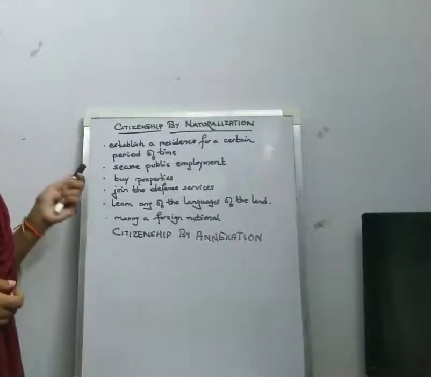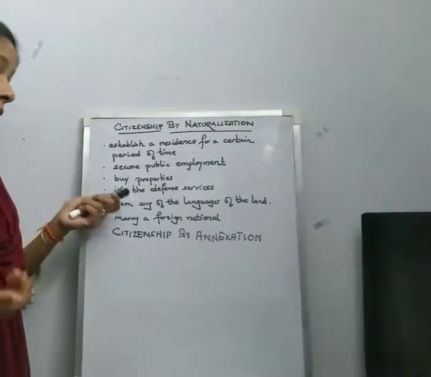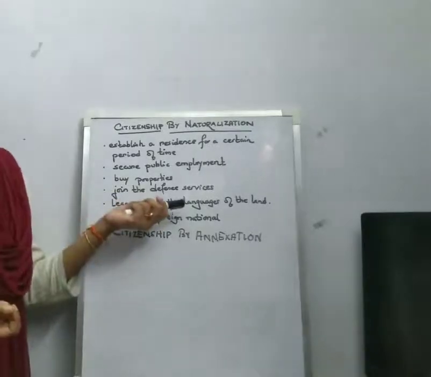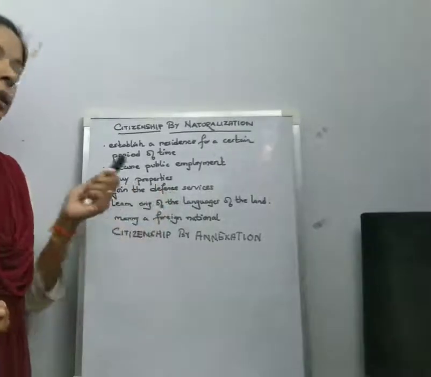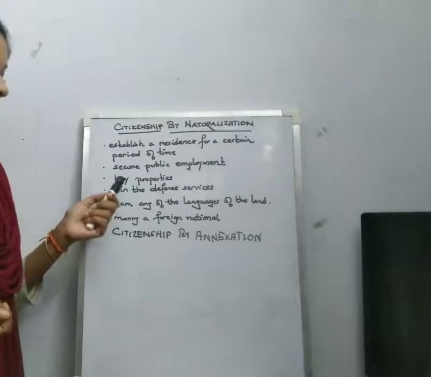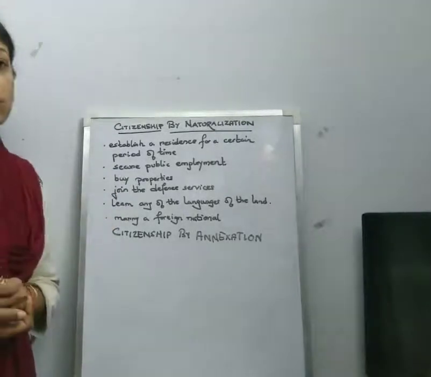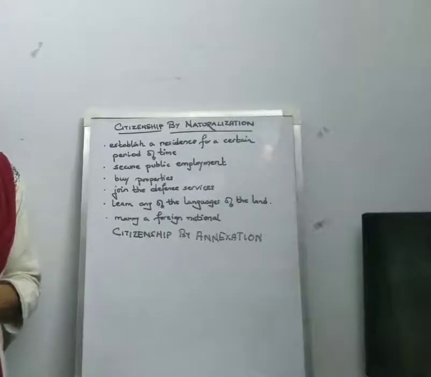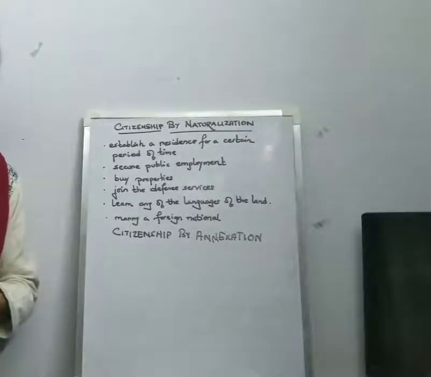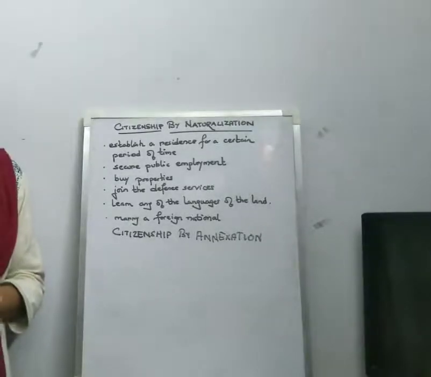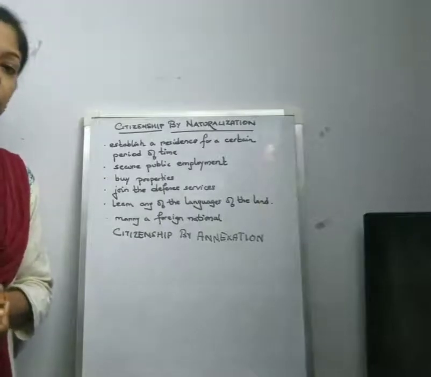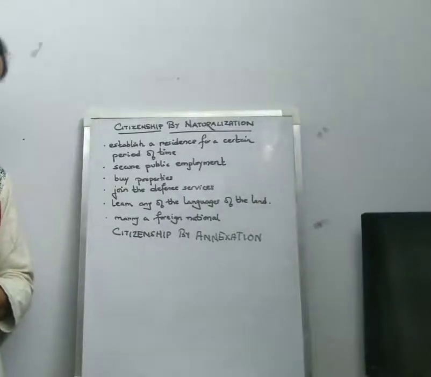Again, we can see that joining the defense services of another state is also a condition that is required for the person to get citizenship by naturalization. And if the person knows one or more than one language of the state, that is, he can speak fluently one or more of the languages used by the people residing in that particular state, then he can apply for citizenship to that state.